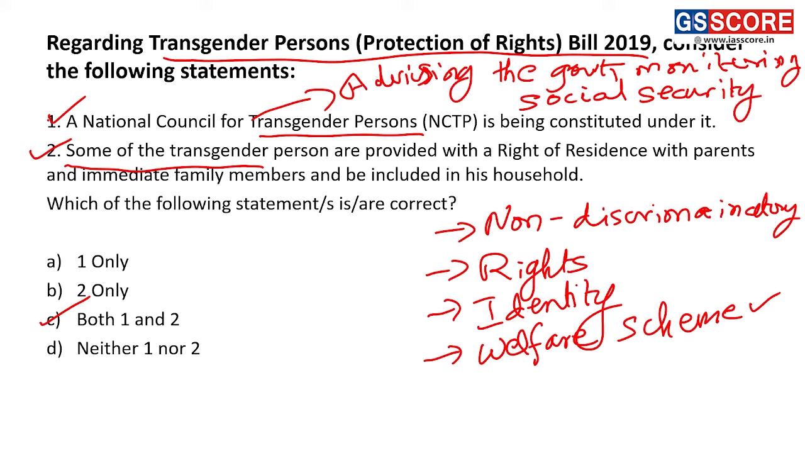This particular act in a way brings into focus the need to reconstitute welfare schemes in such a way that the government of India and governments of states are responsive and accountable to the issues of the transgender community. All right, to the issues of the transgender community.